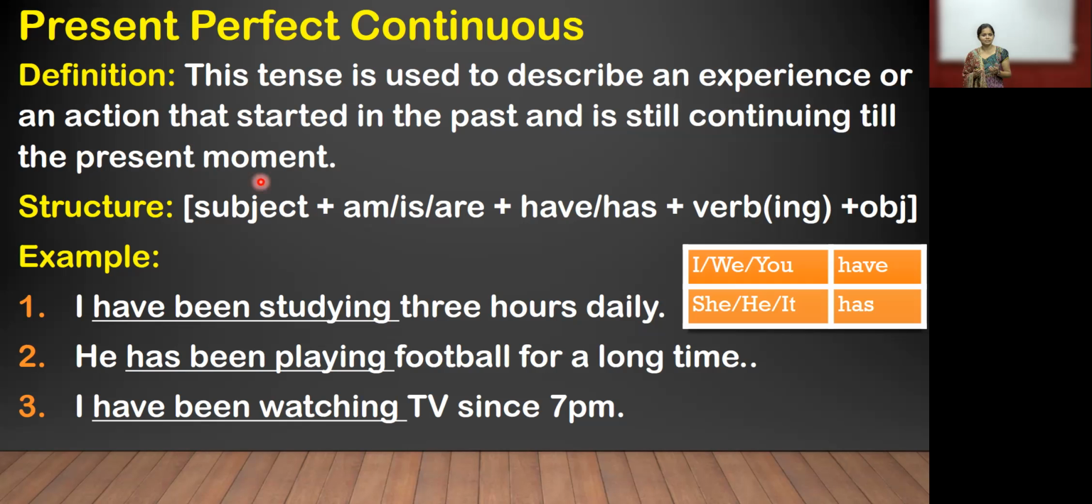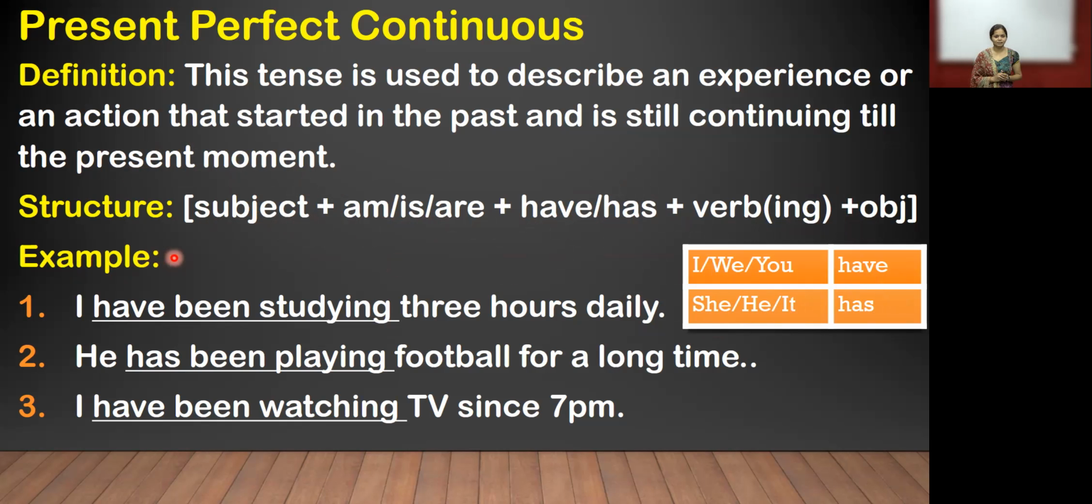And in this, the same structure is there. Subject, am, is, are, plus have and has is the extra one, and the verb with ing, plus object. So the same structure is there, but some difference is there. We can use am, is, are plus have or has. And in the block, you can see when we are using I, we, you, after that we can use have. And when we are using she, he, it, after that we can use has. Now we can see the example.